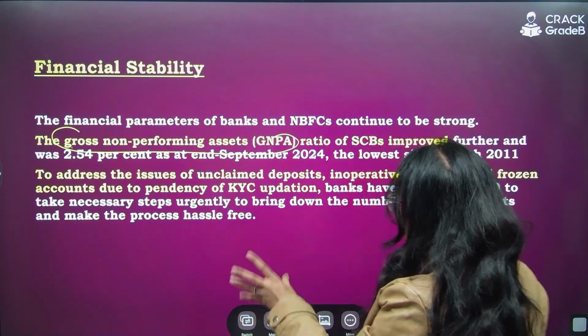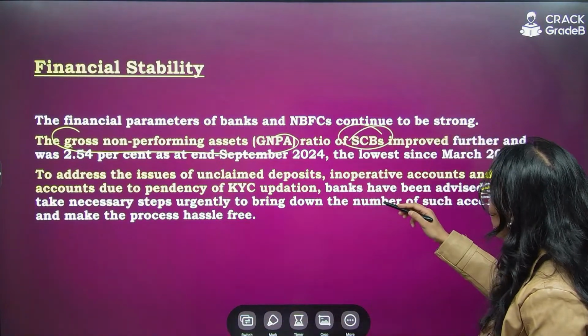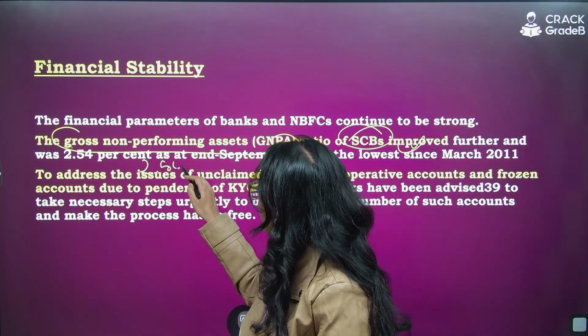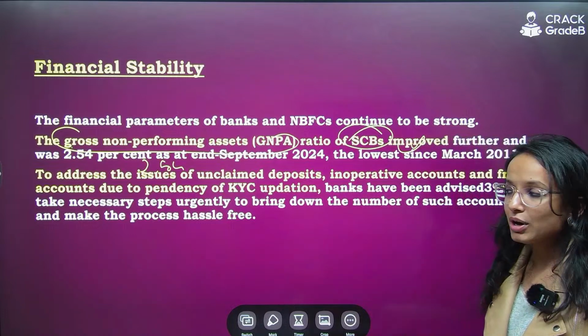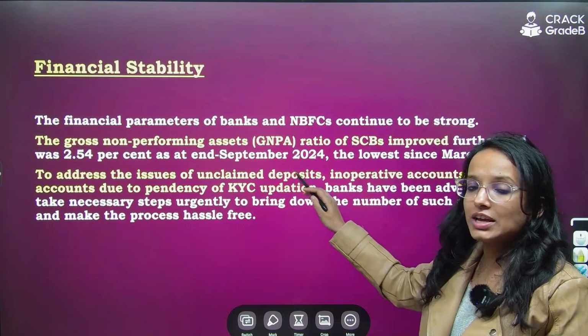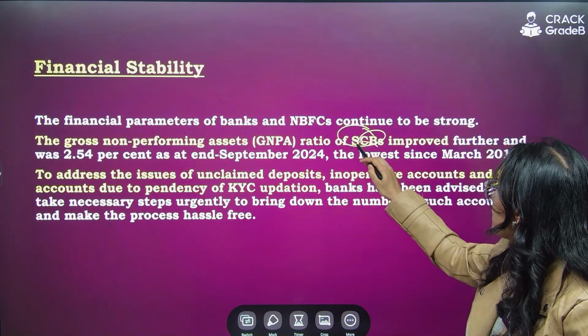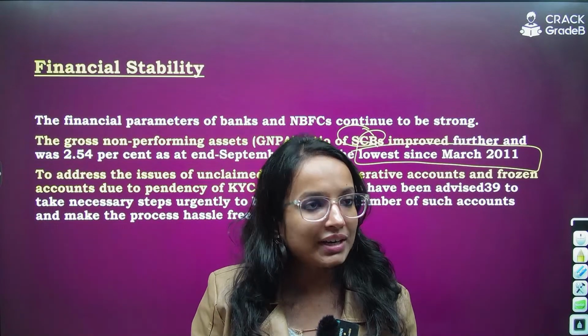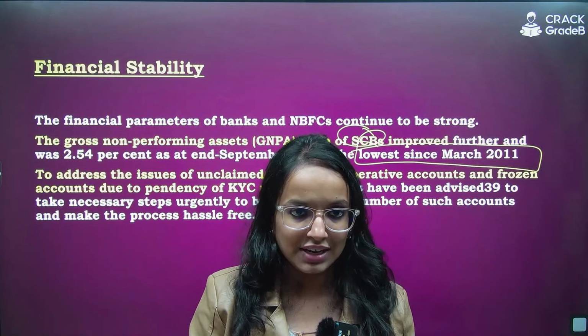So the gross NPA ratio of the scheduled commercial banks has improved further and it was only 2.54% at the end of September 2024. So the GNPA for scheduled commercial banks has been the lowest since March 2011. That is a good indicator that financial stability is being restored in the banking system.